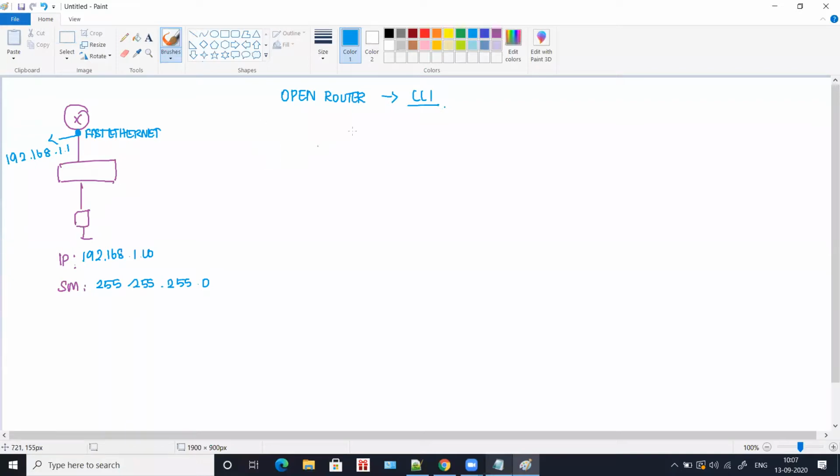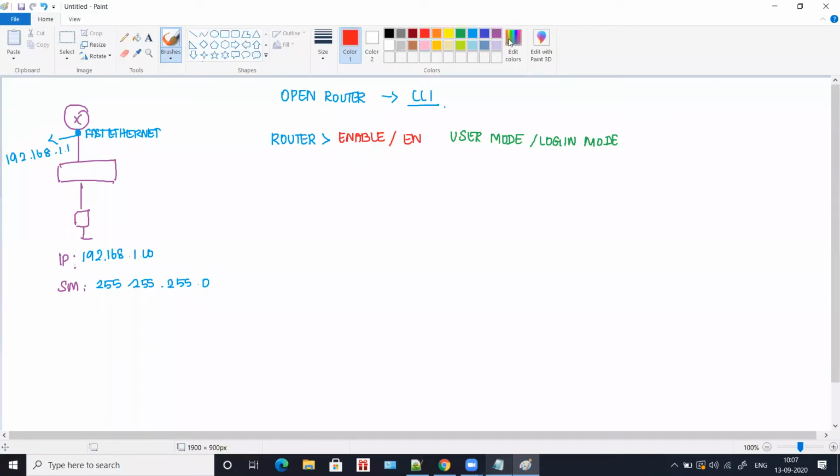When you enter the command line interface, you will find a prompt like this: router and an arrow mark. This mode is called the user mode, or you can call it the login mode. From user mode you have to log in and go to the next mode. For that you will type the command either enable, or en, any one.